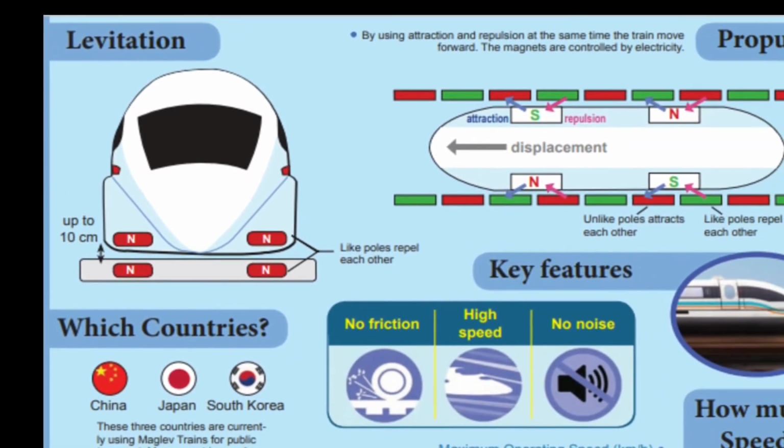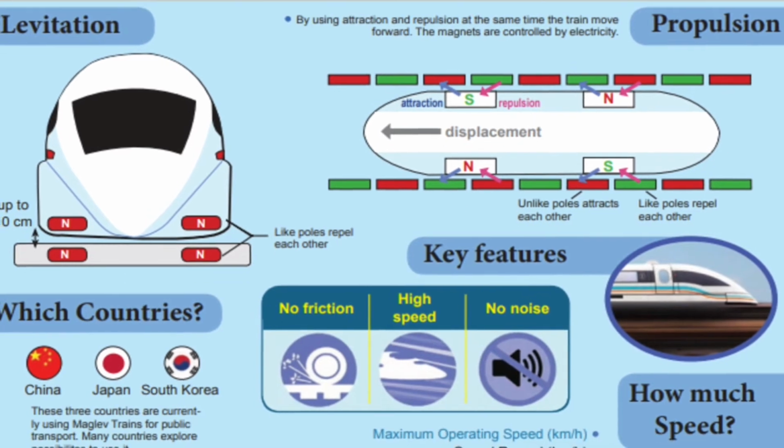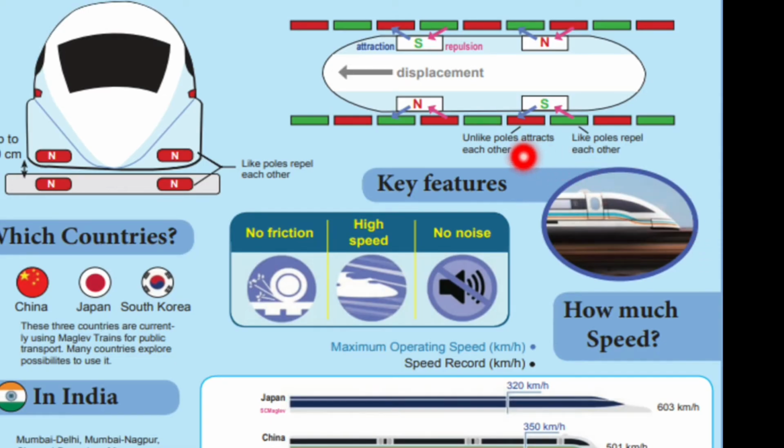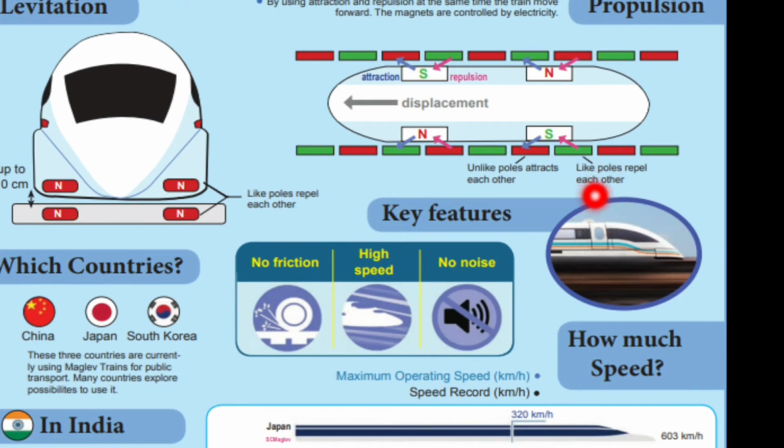By using attraction and repulsion at the same time, the train moves forward. The magnets are controlled by electricity. So the attraction and repulsion happen at the same time and the train moves forward. You can see here the unlike poles. This is the north pole and this is the south pole. The unlike poles attract each other. Like poles repel each other.